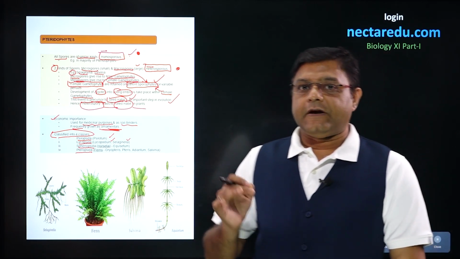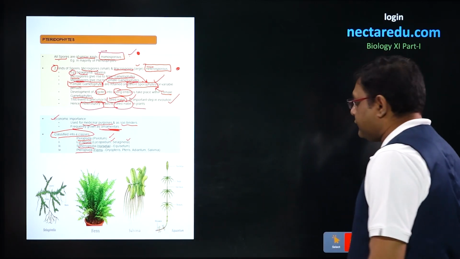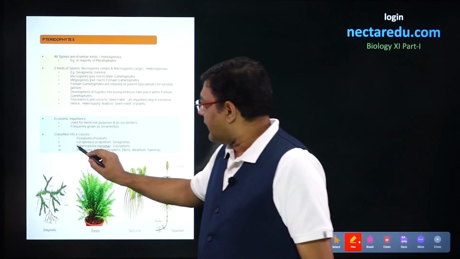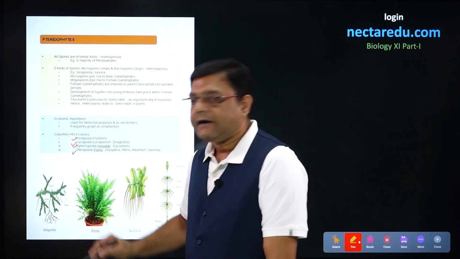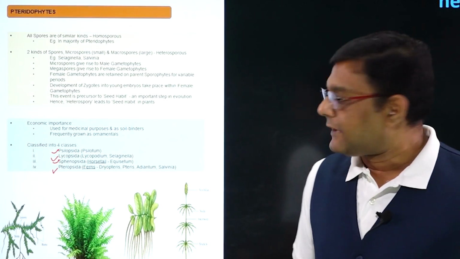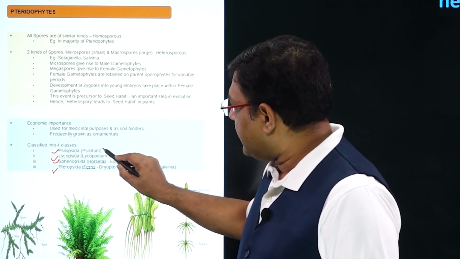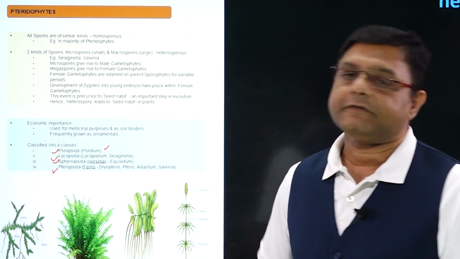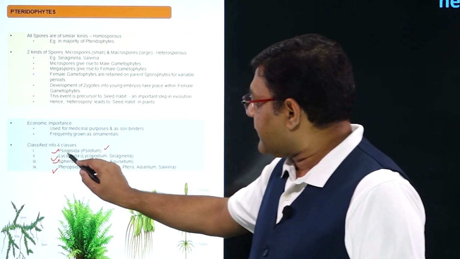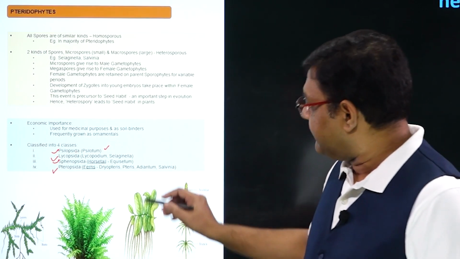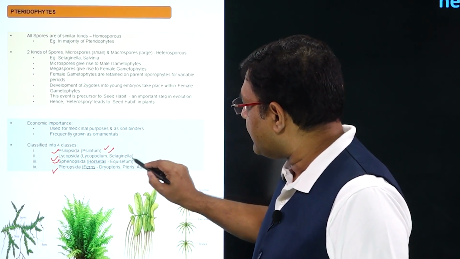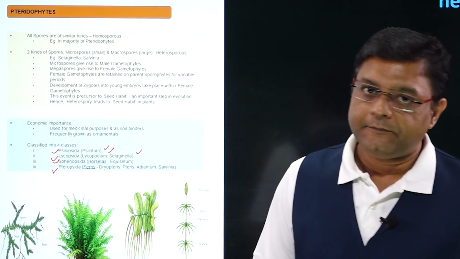Pteridophytes can be classified into four classes. The four classes which are present are Psilopsida, Lycopsida, Sphenopsida and Pteropsida. Talking about the examples, Psilotum is a famous example of class Psilopsida. Talking about the next class, that is Lycopsida, there are two well-known examples. First is Lycopodium and second is Selaginella.